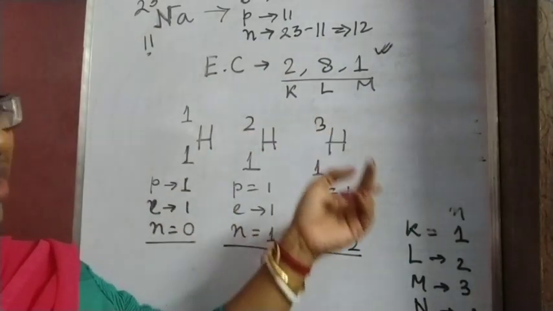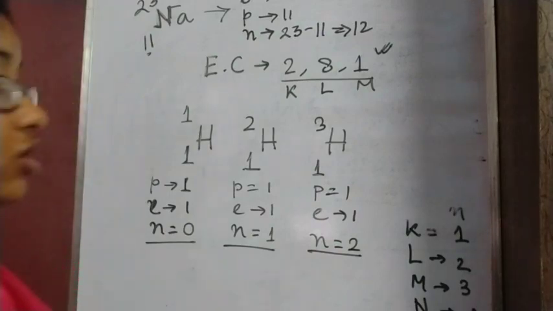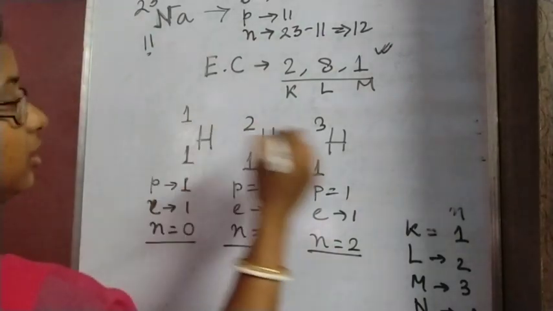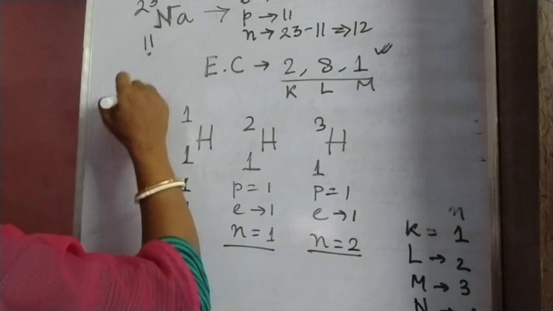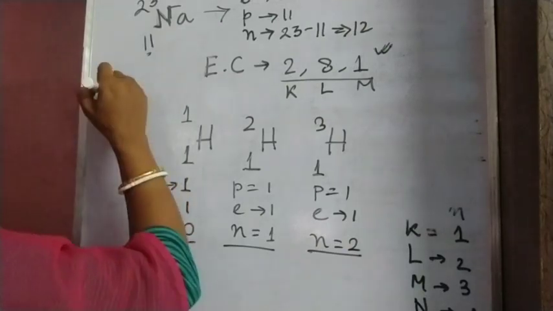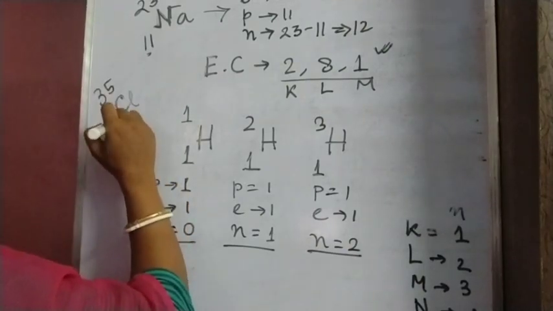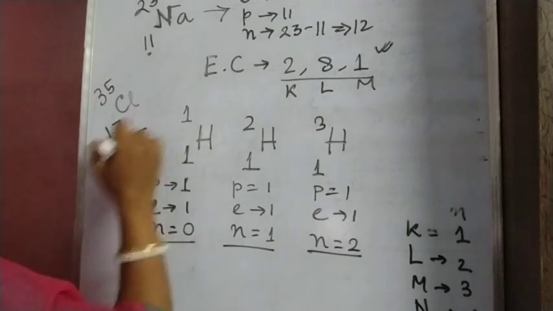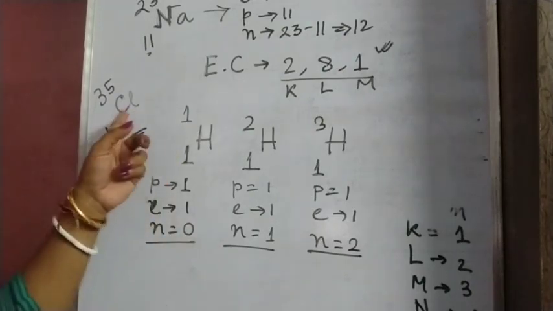Hydrogen, chlorine also has isotopes. Oxygen is there. Many examples we can give. So let us give the example of chlorine. Chlorine is 35 17, which we have seen. The percentage of this chlorine is maximum.